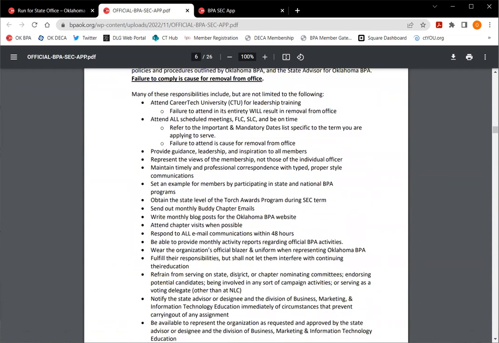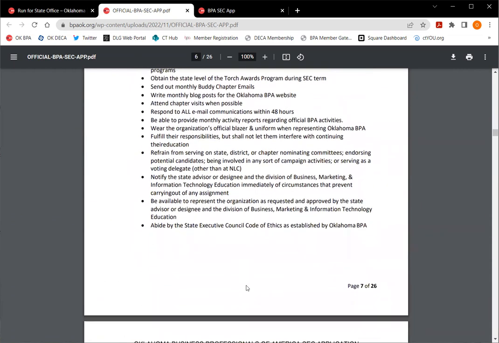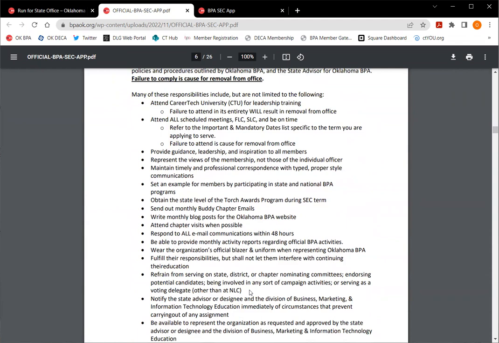Okay, so we got some responsibilities here. Make sure you read through all of these. This is going to be what you're committing to. And I don't want to lie to you and say that this is the easiest thing that you'll ever do. It's not. It is a lot of responsibility, a lot of commitment, but just incredibly rewarding.